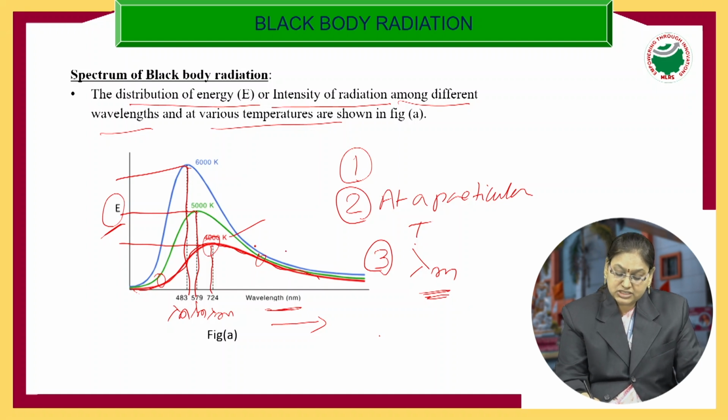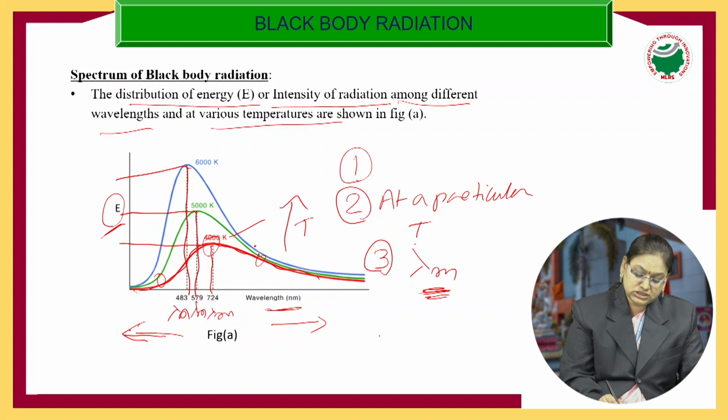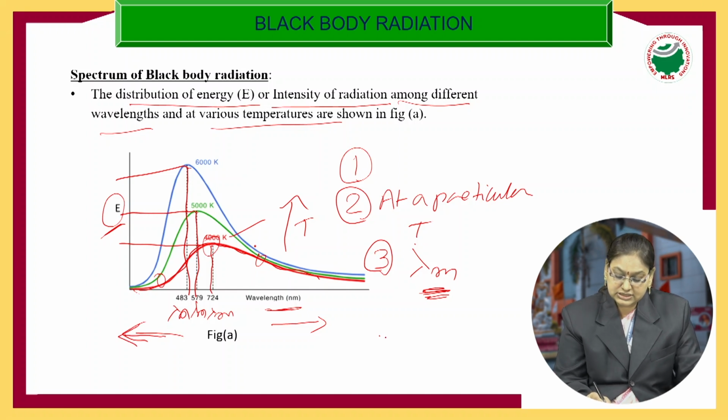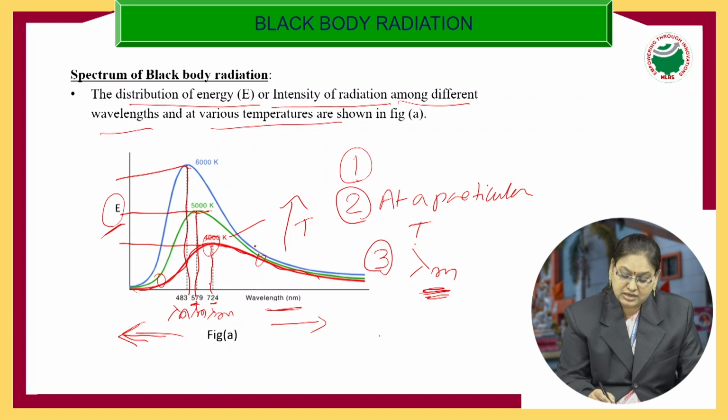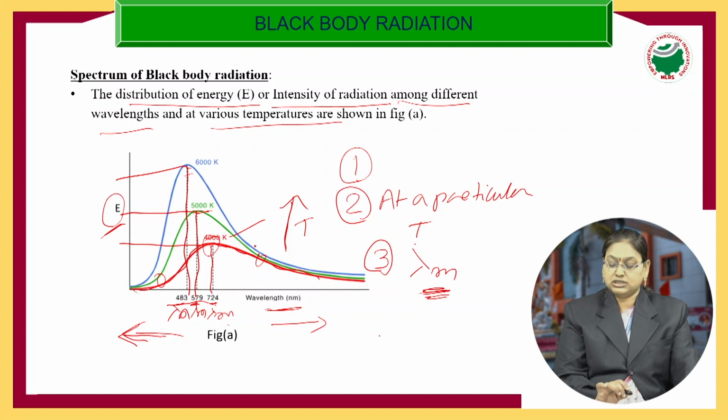As you increase the temperature, what happens to lambda m? It shifts towards shorter wavelengths. You can see here the wavelength of this red color light is 724. At 5000 Kelvin, it is 579. At this temperature, lambda m is 483. So as temperature increases, lambda m decreases and shifts towards shorter wavelengths.